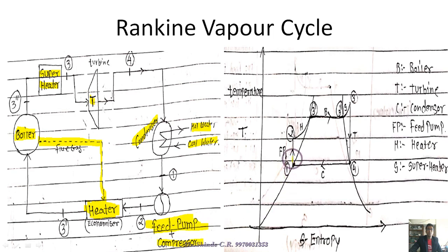So obviously the temperature goes on increasing from 1 to 2. FP is the short form I have written for the feed pump. Then after the feed pump a heater is added. The heater adds heat, which is an increase in the amount of entropy.